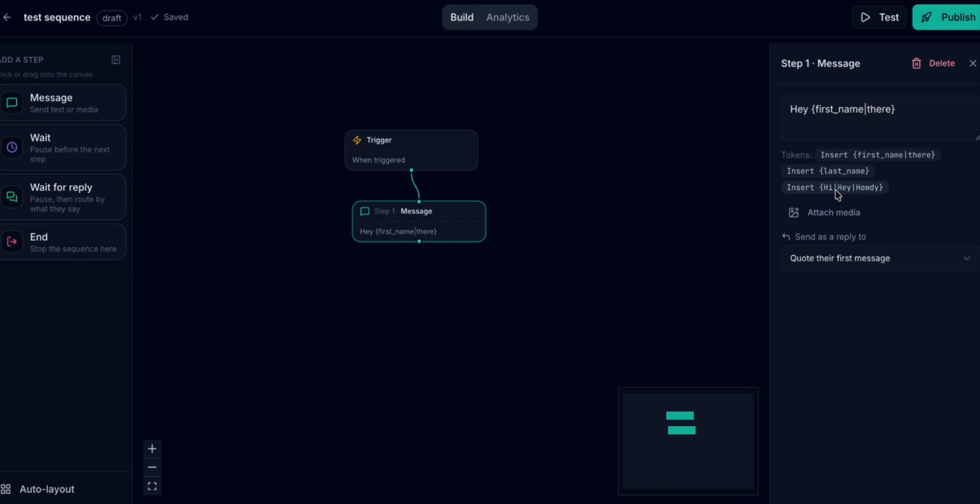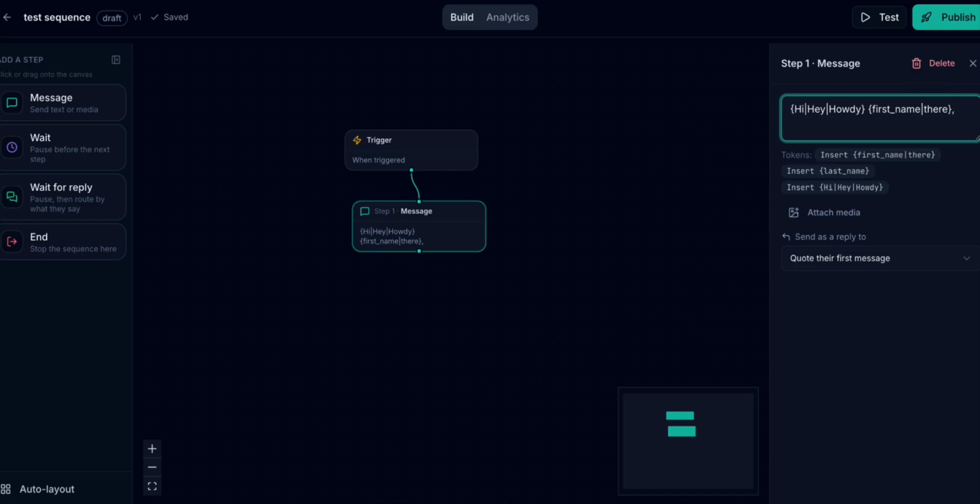And you can also add this, which is synonymous to you saying hey, hi, or howdy, which is going to be selected randomly. So these are operators that you can edit to match what you want. Do you understand? I'm going to be creating much more detailed videos on how to manipulate this later, but for now you can understand what this is all about.